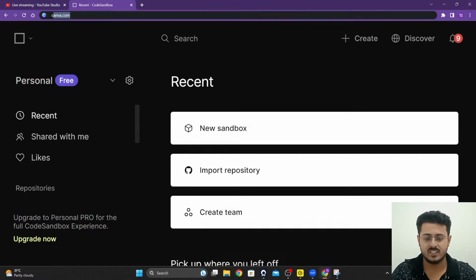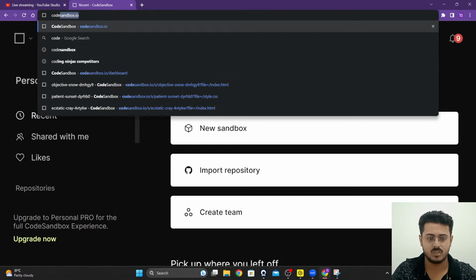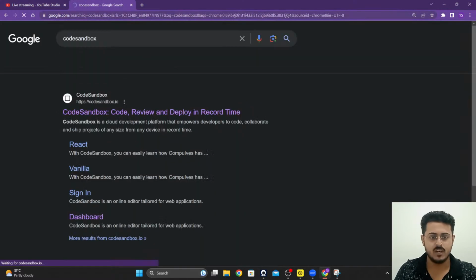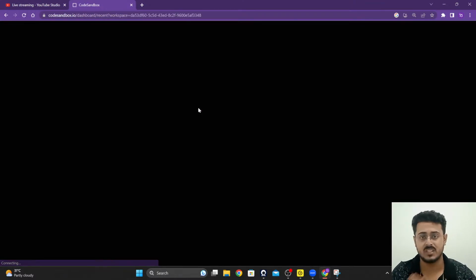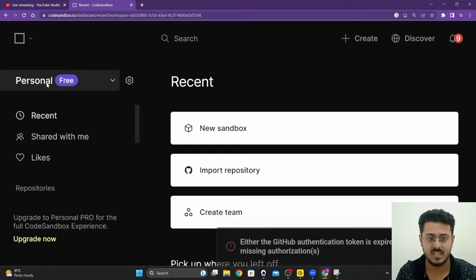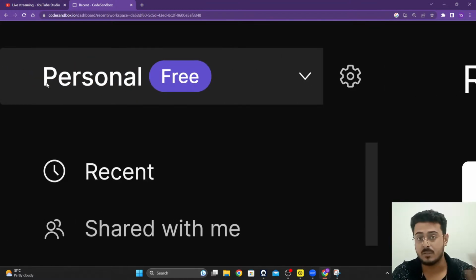If you don't know, you can just search for this particular term Code Sandbox on Google. After searching for Code Sandbox, it will open up the first particular website. It's a free website to use, guys. Even I'm using the free tier. I've not paid for anything, as you're able to see. I'm using the free trial for the past 2 years, and I've taken up more than 500 bootcamps up till now using the free trial.